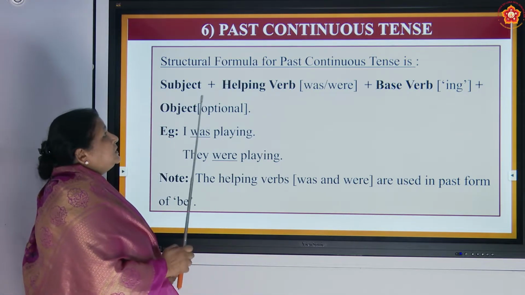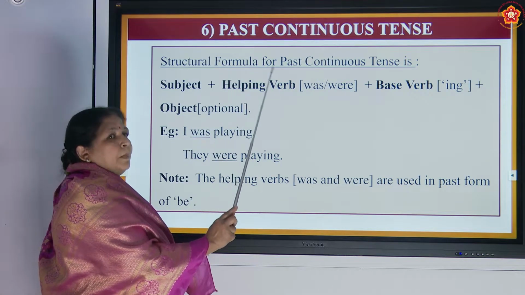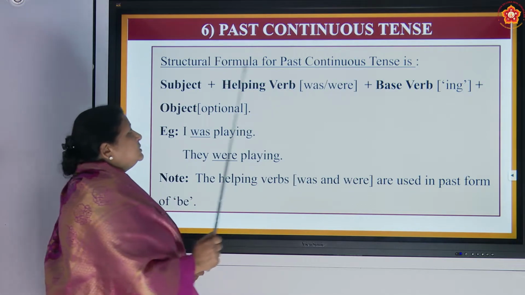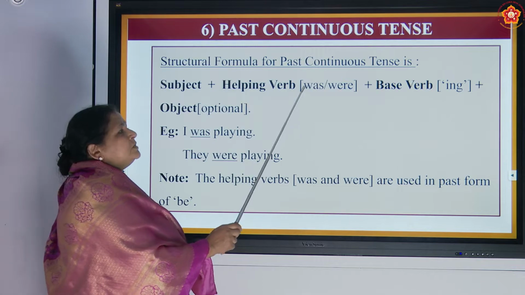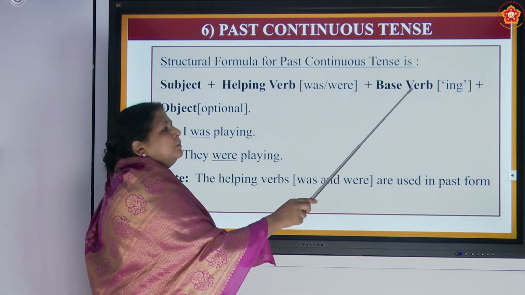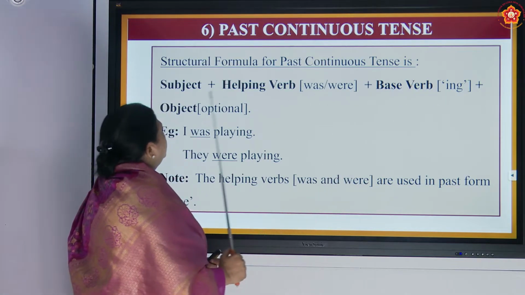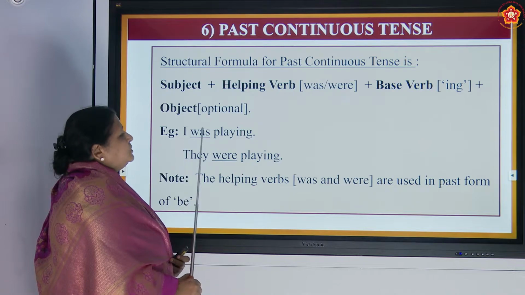We'll see the structural formula again. The structural formula for past continuous tense is subject plus helping verb. What are the helping verbs? Was and were. Plus base verb plus ing, plus the object which is optional. I was playing.